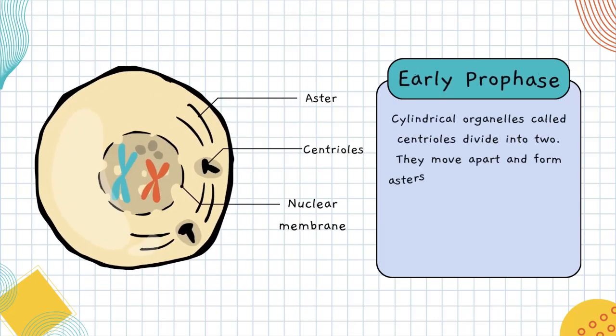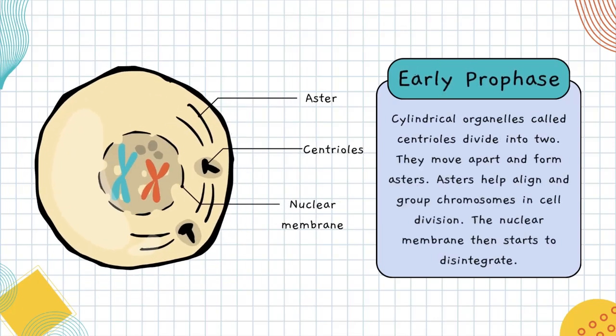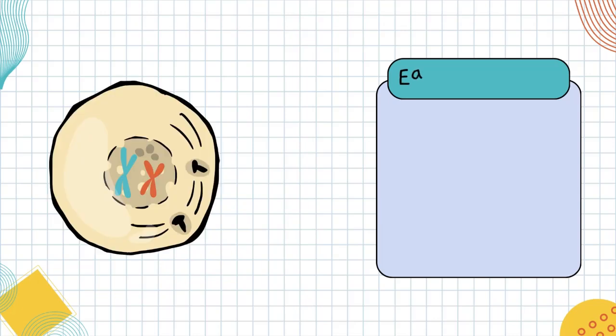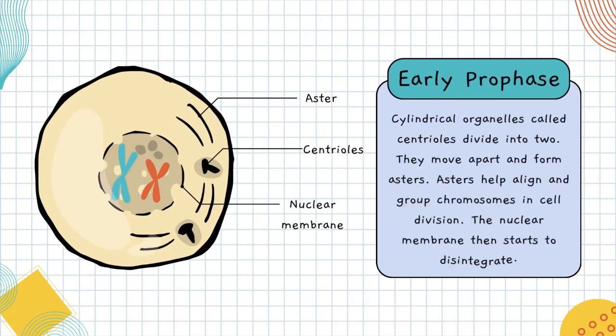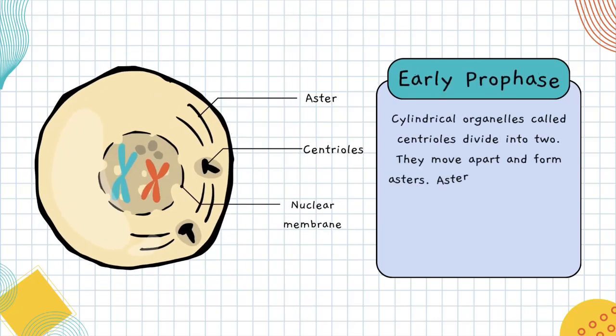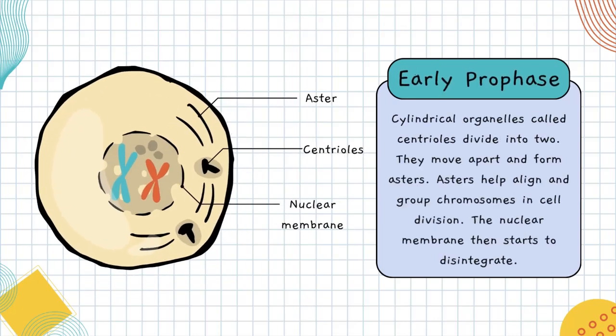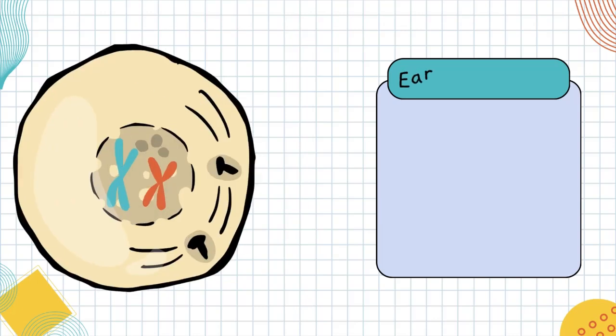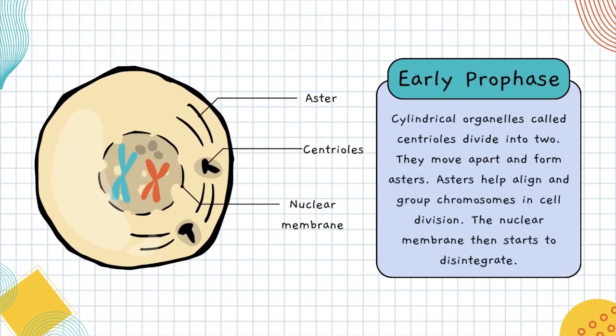Early prophase. Cylindrical organelles called centrioles divide into two. They move apart and form asters. Asters help align and group chromosomes in cell division. The nuclear membrane then starts to disintegrate.